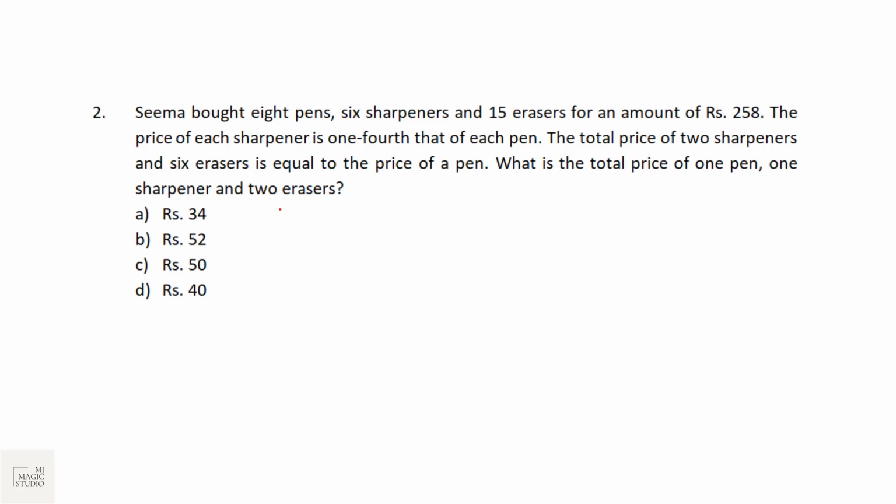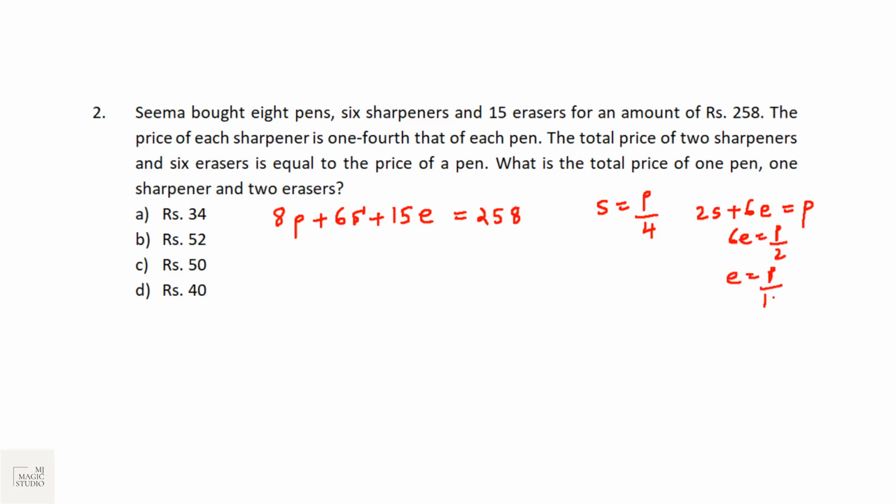Seema bought 8 pens, 6 sharpeners and 15 erasers for an amount of 258. The price of each sharpener is 1/4 the price of a pen. The total price of 2 sharpeners and 6 erasers is equal to the price of the pen. Now the price of sharpener is P by 4, so 2S is P by 2. So P minus P by 2 is P by 2. That means 6E is equal to P by 2, so E is equal to P by 12.